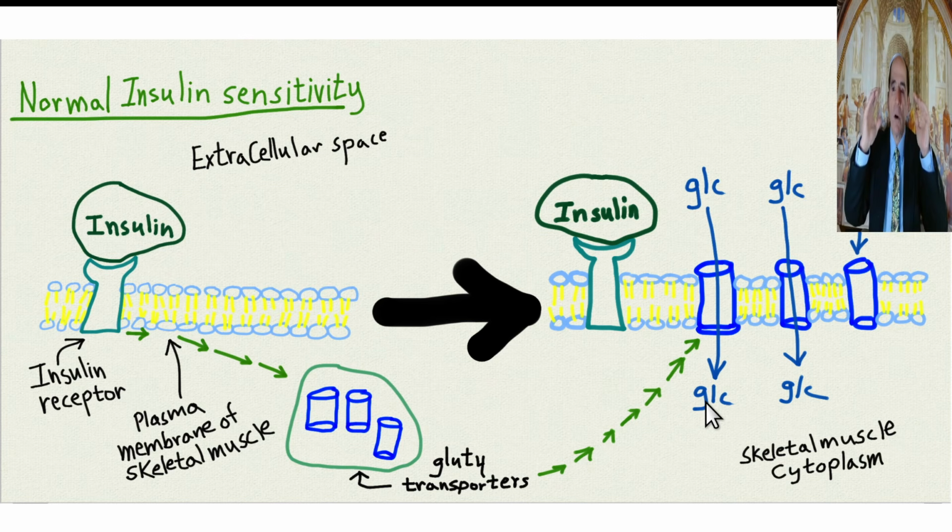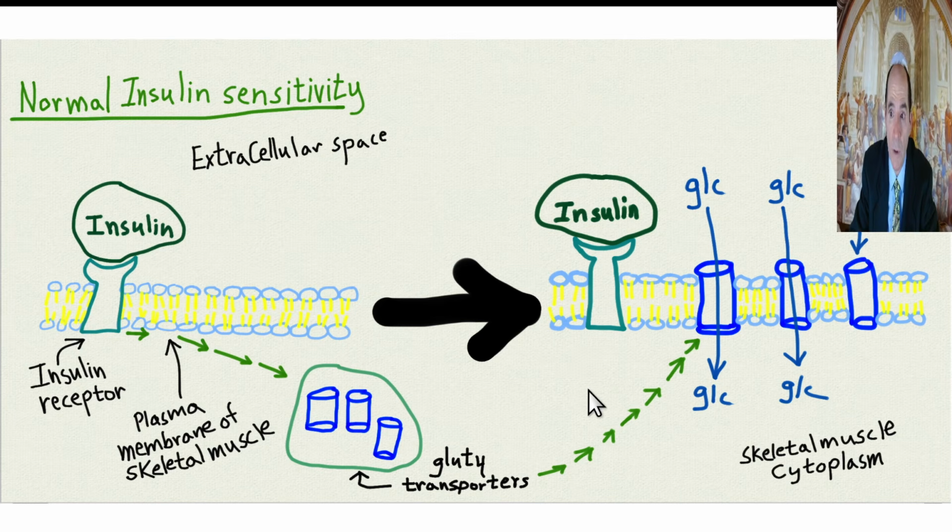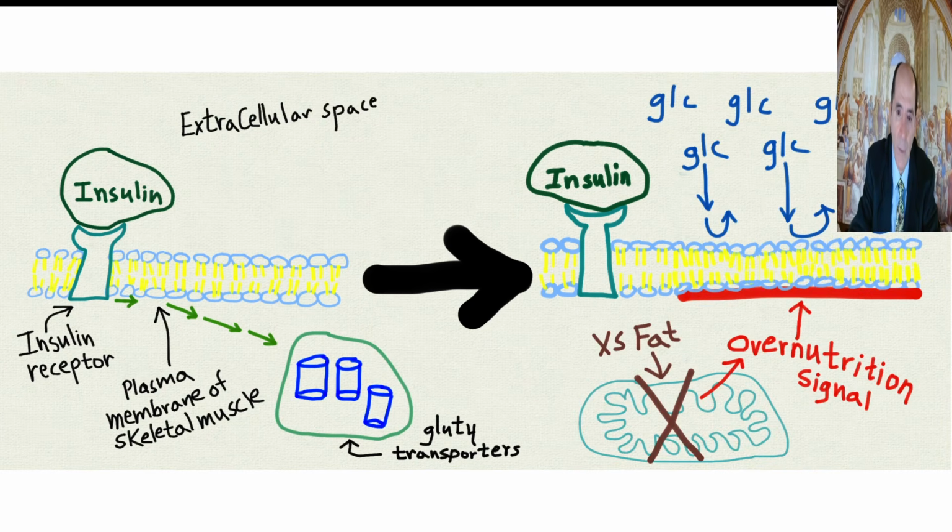High blood glucose, recognized by the pancreas, releases insulin. The insulin goes to the skeletal muscle, binds the skeletal muscle, and tells it to send its glucose type 4 transporters up to the plasma membrane. So this is insulin-dependent glucose transport. Very important to know. You get the same effect with exercise, but that's not insulin dependent. That's why exercise is so great for everybody.